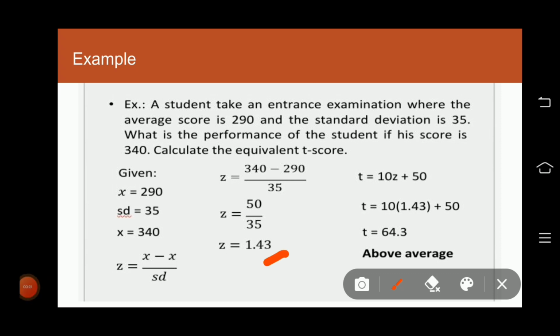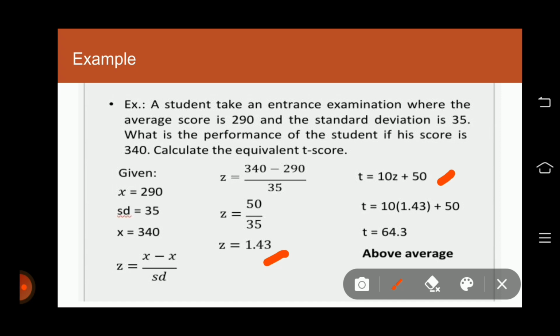The formula of the t-score is t equals 10z plus 50. So, t equals 10 times 1.43, the z-score, plus 50. So the t-score is 64.3. It is above average.